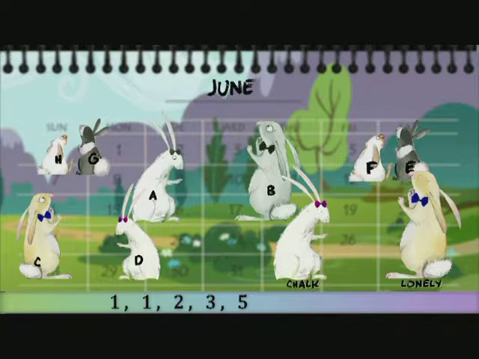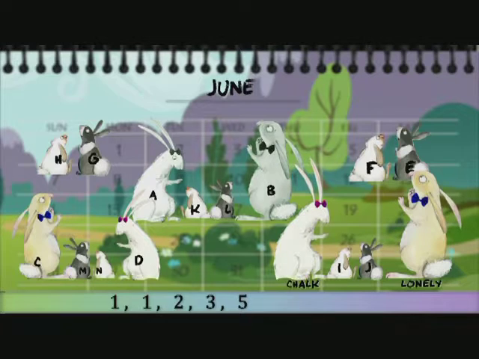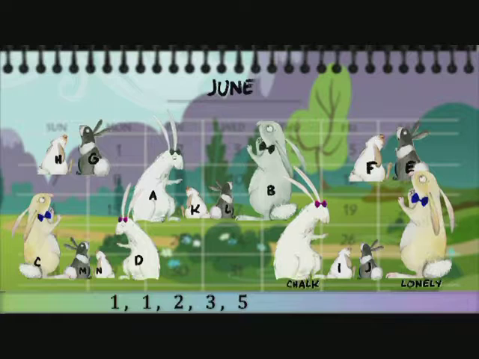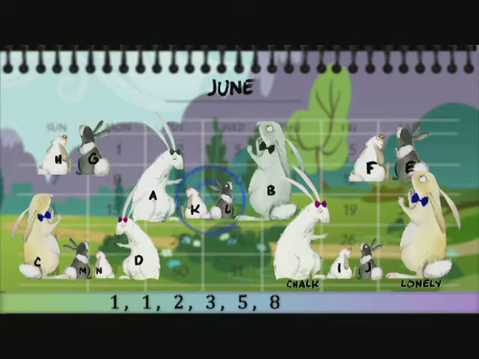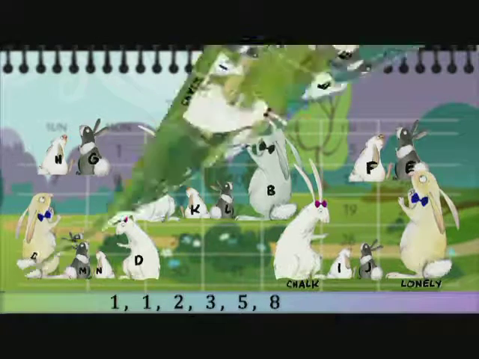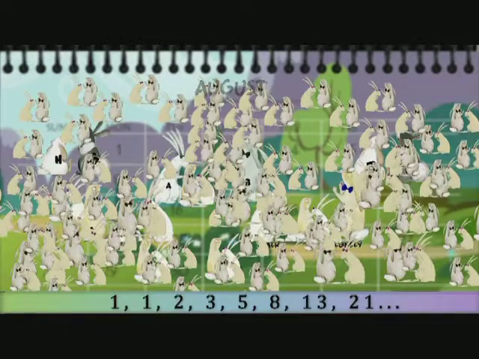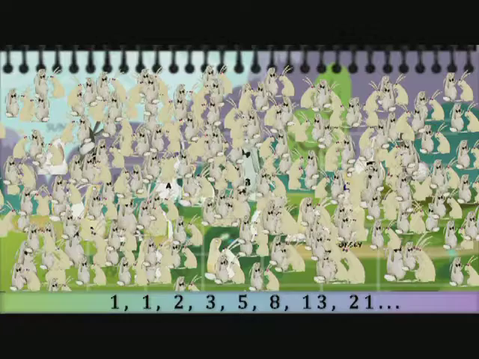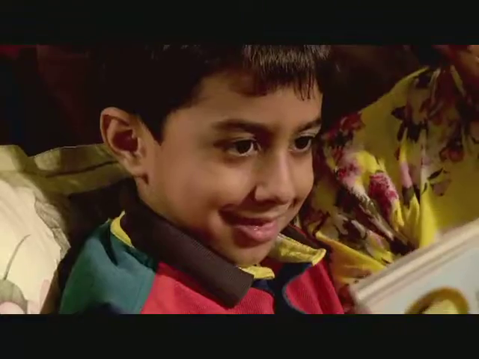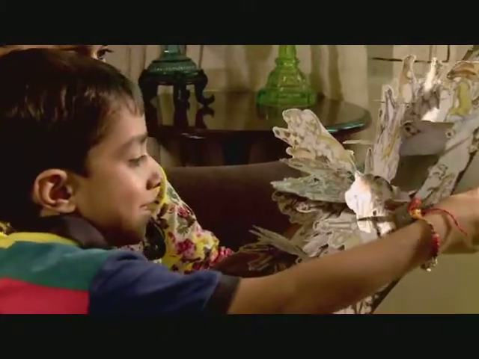What happens in June? Lonely and Chalk produce IJ, AB produce KL, CD produce MN, and EF and GH are expecting. How many does that make? 8 in all. And it goes on like this. July will see 13 pairs, August 21, and on till the rabbits overpopulate poor old Fibonacci's field. Abir is quite delighted with these ever-expanding rabbits. Let's leave him for a bit and move on to the actual numbers of rabbits.